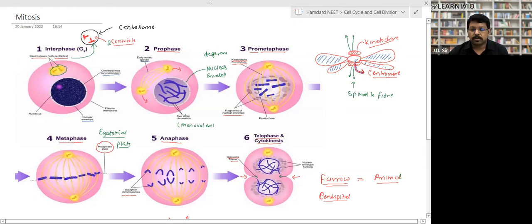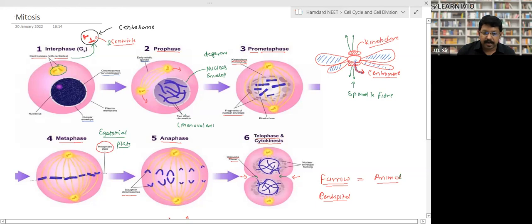In a chromosome, this middle point is called the centromere, right? And this upper and lower part is called the kinetochore. This spindle fiber attaches to the kinetochore, right? And when they attach to the kinetochore, what happens? They are pulled to opposite sides. They come in metaphase. They get arranged in the equatorial plane or metaphasic plate, right?